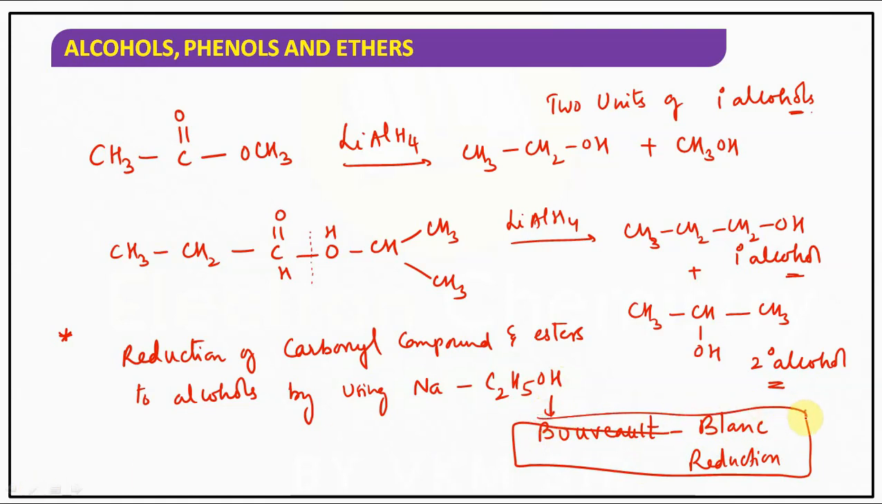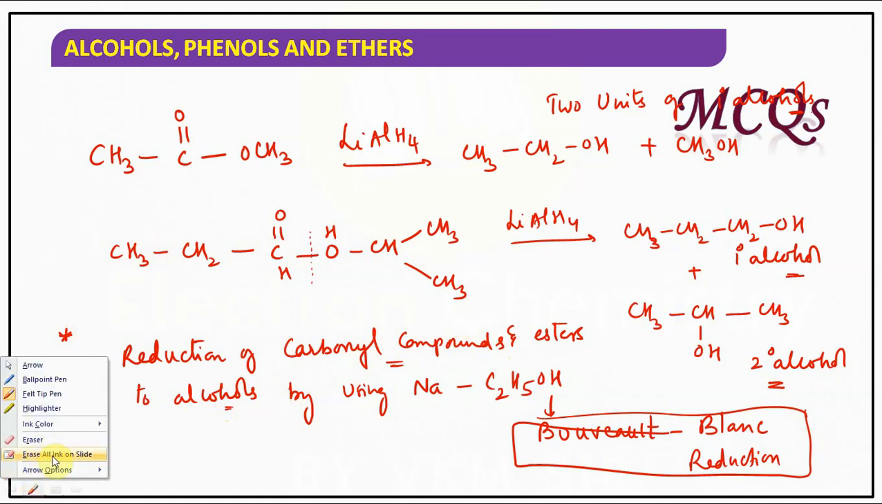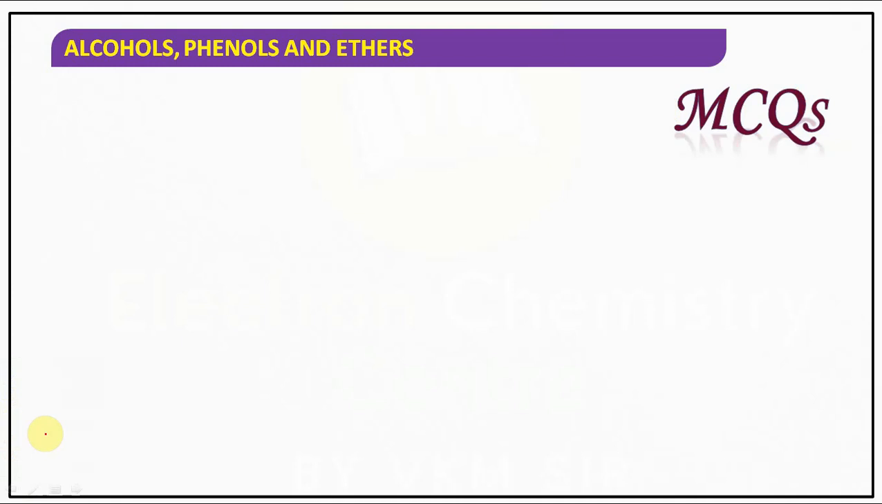Understood? So reduction of carbonyl compounds and esters to alcohols by using sodium in ethyl alcohol, or ethanol, is called the Bouveault-Blanc reduction. Hope you understand the point, children. Right? So now you can solve the MCQs they have given, based on this discussion.